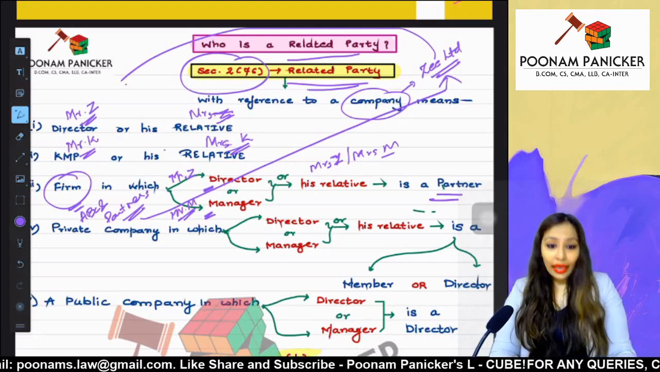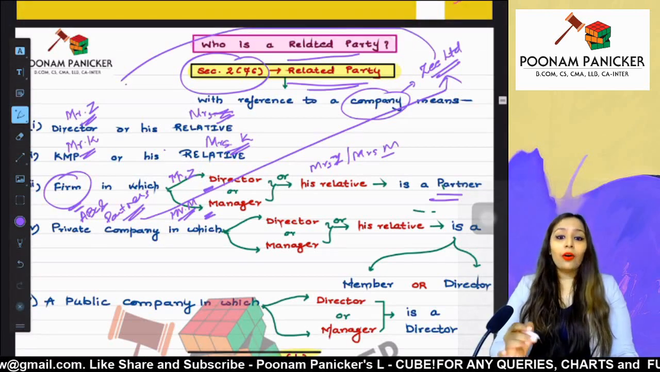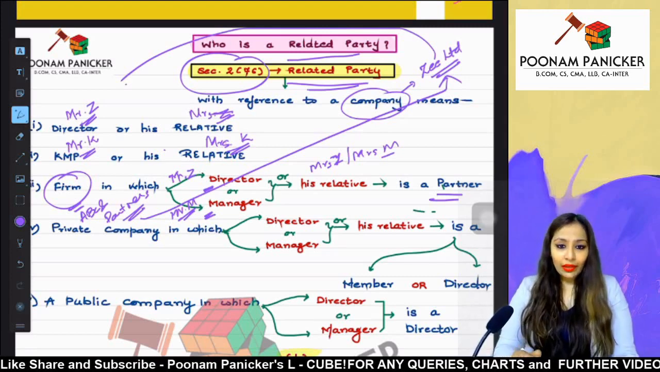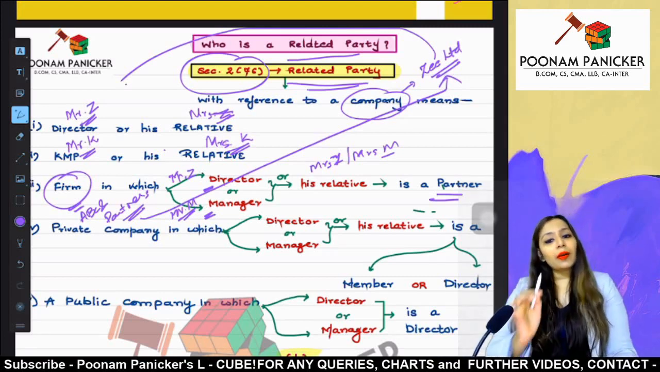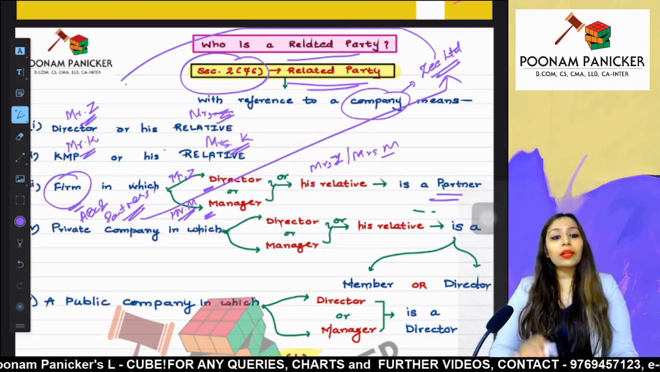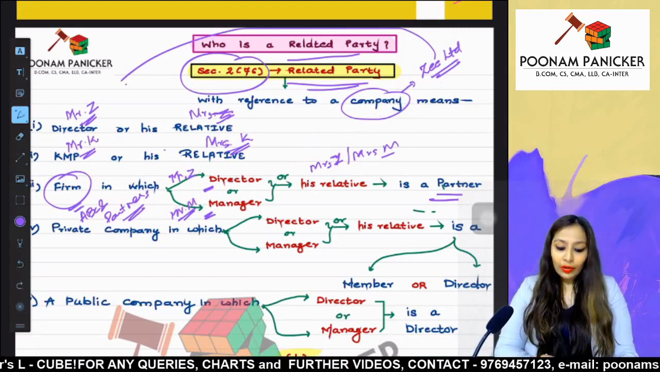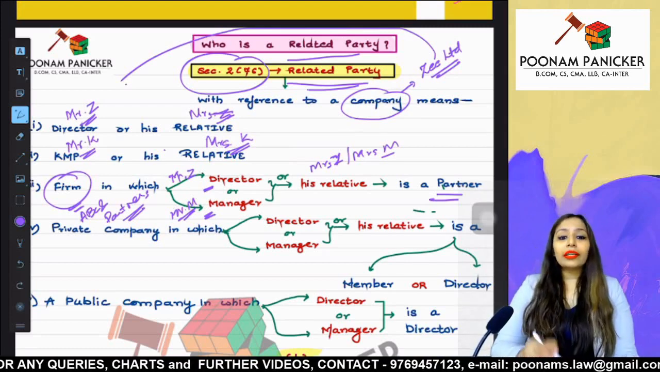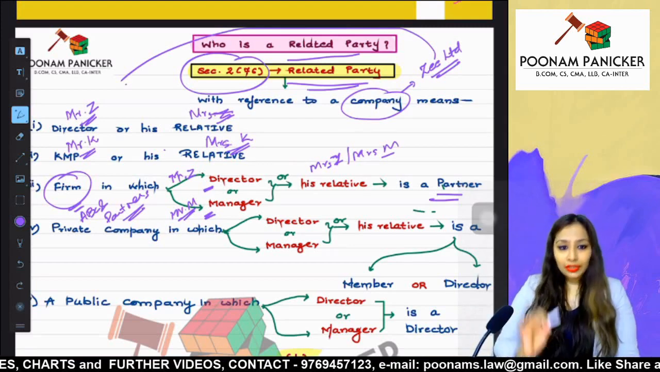Or Mr. M, who is the manager of Z Limited, or his wife Mrs. M, is a partner in a partnership firm called ABC and Partners, then again ABC and Partners and Z Limited will be considered related parties. So this is from the context of a firm. I hope this is clear. I'll repeat my point. A firm in which either the director is a partner, or the director's relative is a partner, or the manager is a partner, or the manager's relative is a partner.